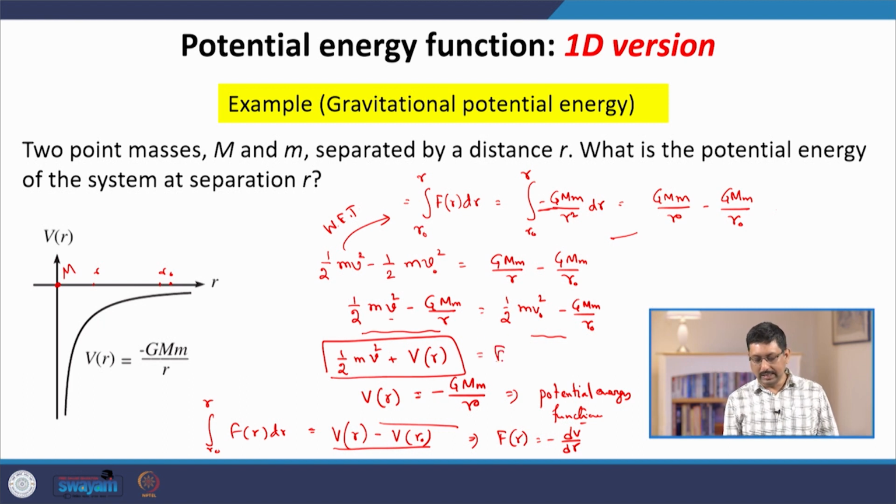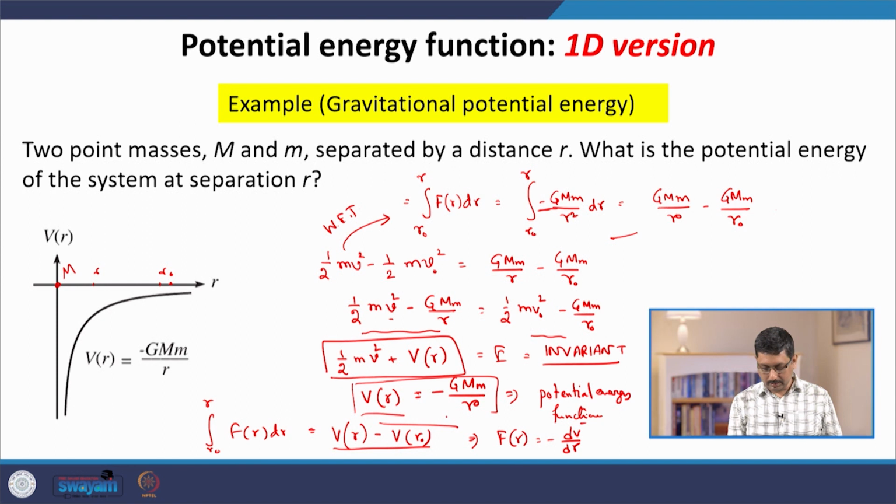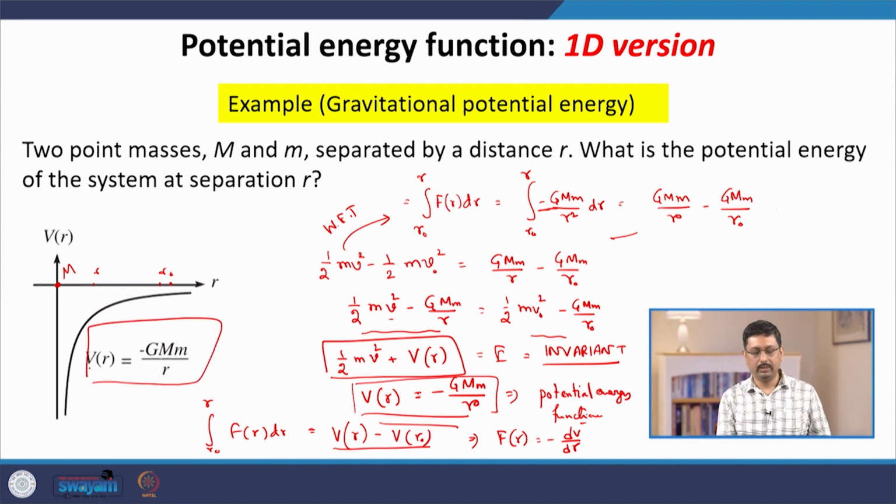So, this is an invariant, which is called the total energy, and this is an example of an invariant. So, this is the answer. This potential energy is given by this particular expression, and using it we calculate an invariant quantity which is denoted as the total energy, the kinetic energy plus potential energy, of the system.